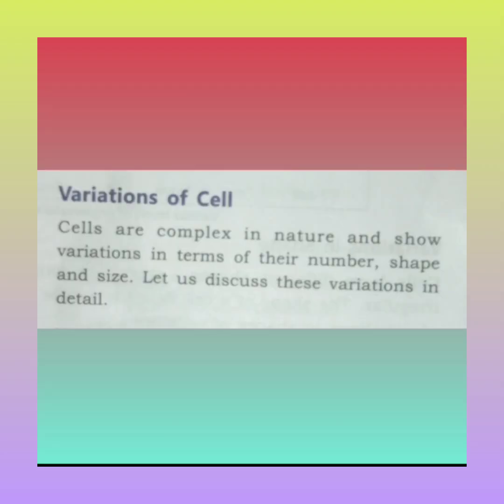Cells are complex in nature and show variations in terms of their number, shape, and size. Let us discuss these variations in detail. So, here is the chart of what we'll read in variations of cell. First, variation in number, in which we'll learn about unicellular and multicellular organisms. Then second, variation in shape.